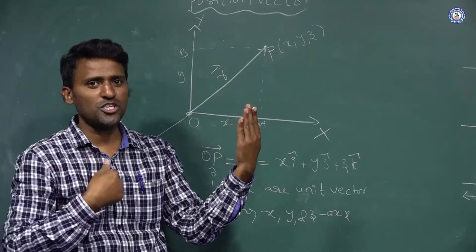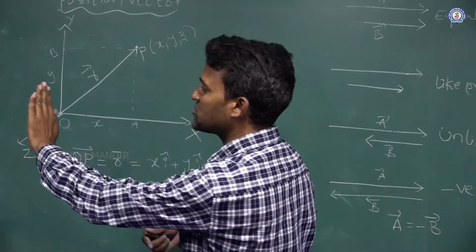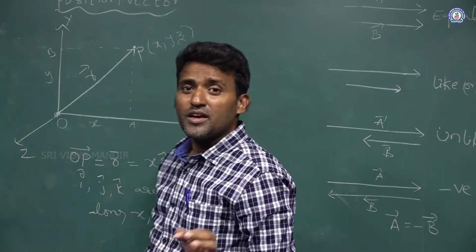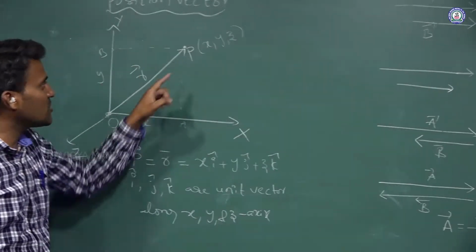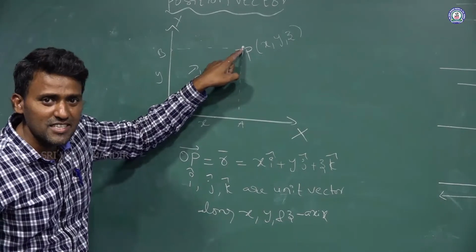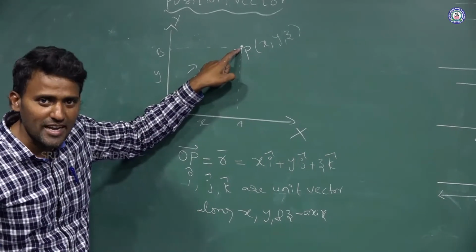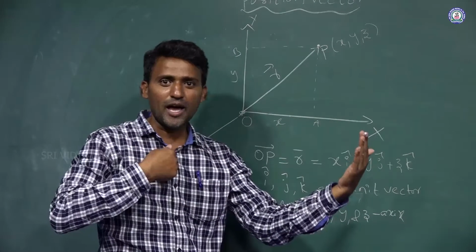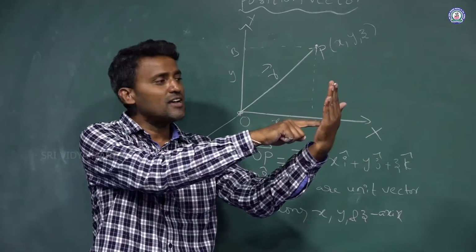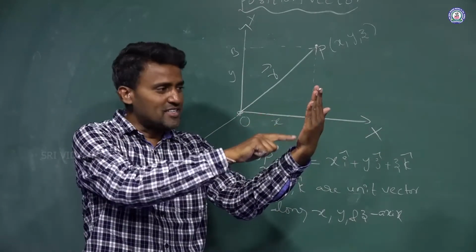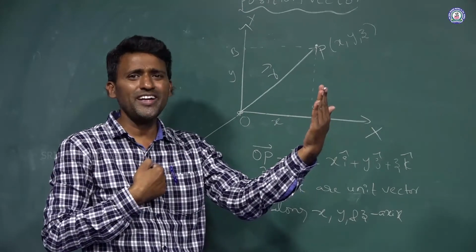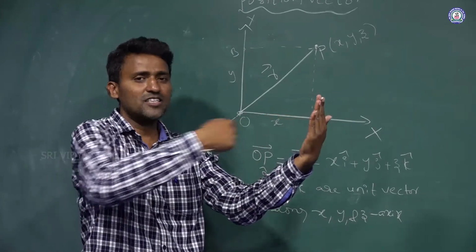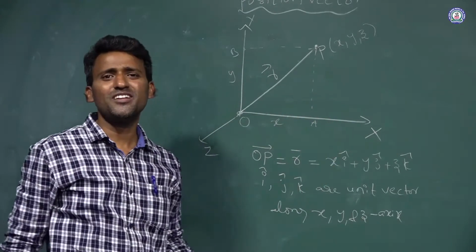If I change my position, then I can see the back side of this object. So a particle position can be described with respect to one fixed point. I am the fixed position, this is the particle. A line joining the fixed point and the particle position, just draw the line. This line we call the position vector.